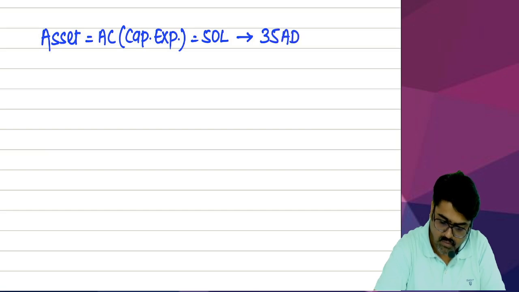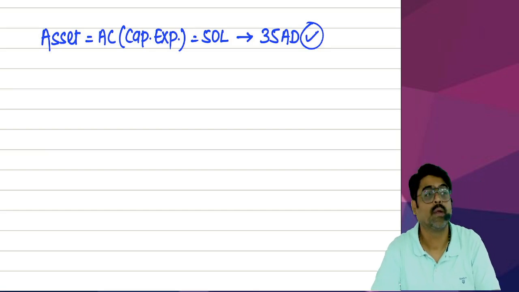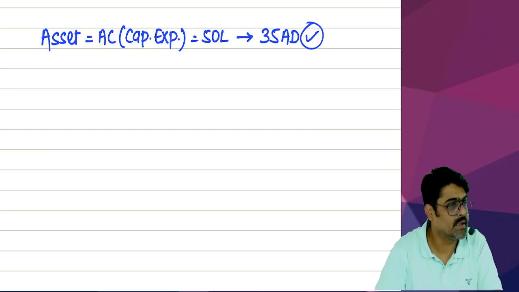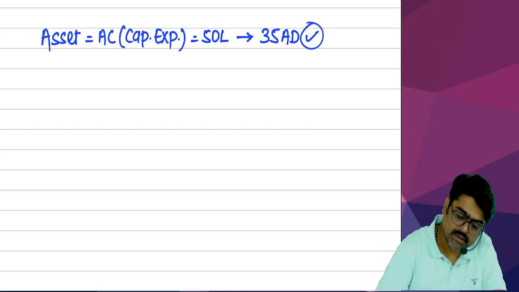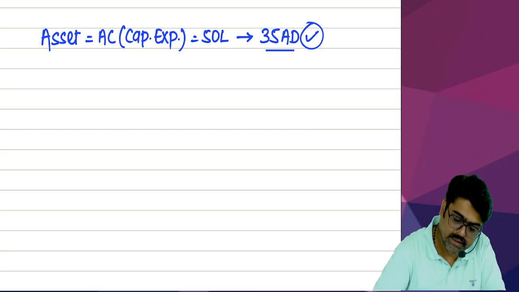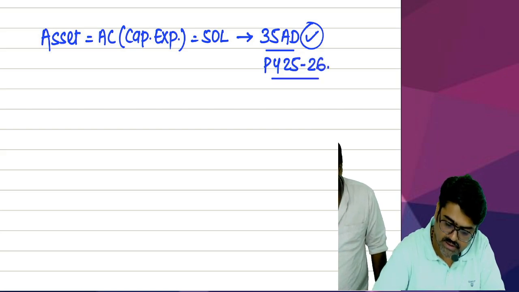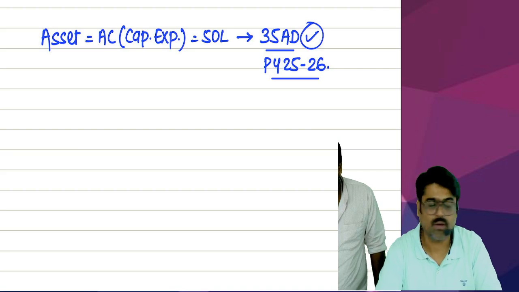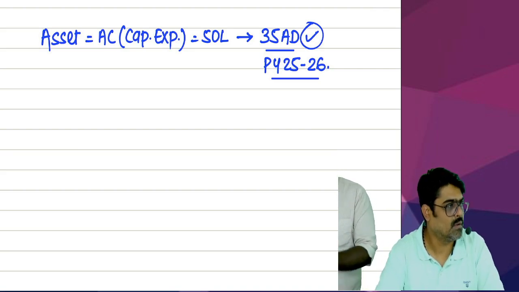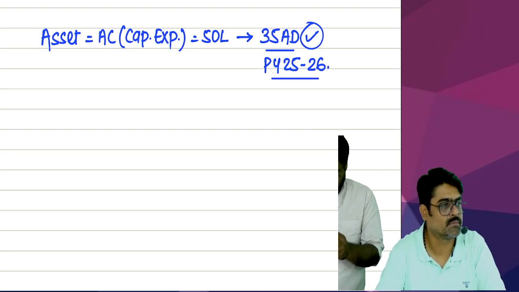Now, in which year have you claimed this deduction? Let's say that the deduction under section 35AD you have taken in the previous year 25-26. This is the year in which you are taking the deduction. Now you will have to promise something.